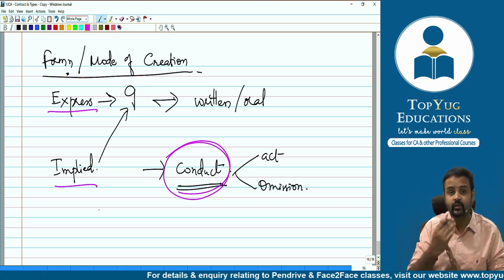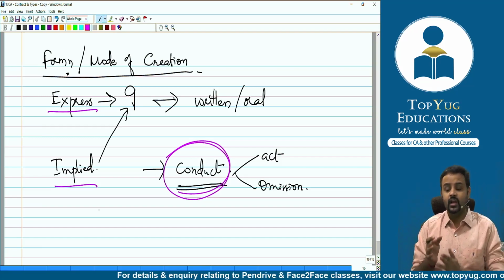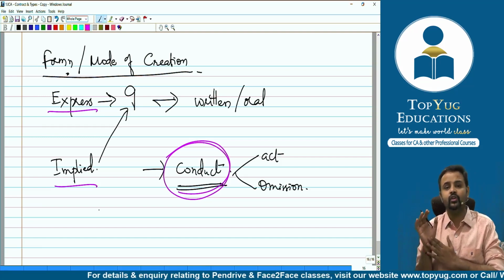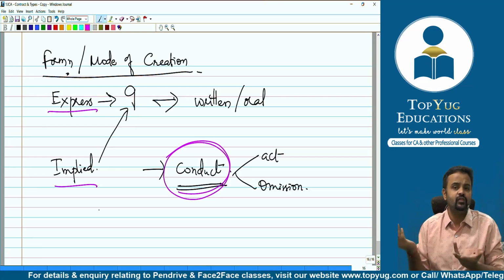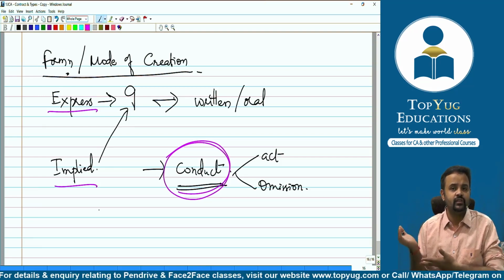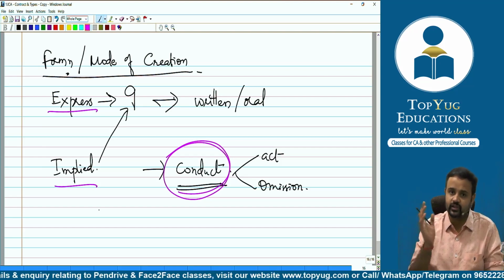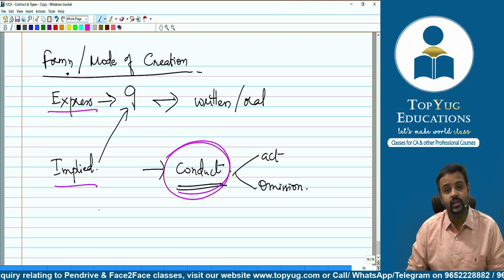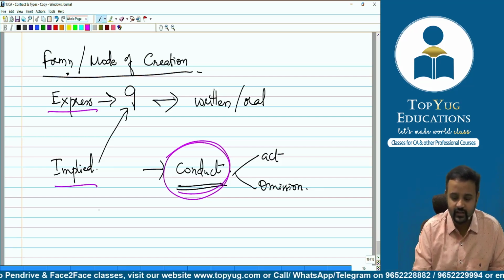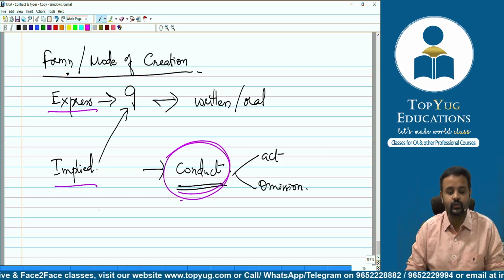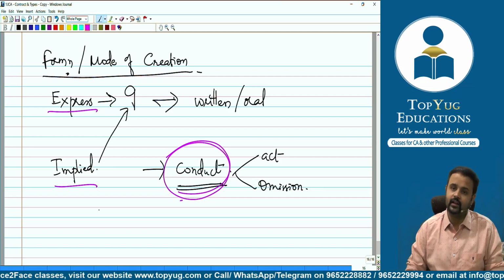So that means now there comes a contract between me and Naman, because of the omission. Omission by whom? Omission by Harshal. And what sort of omission has he done? He has not bought the car. So if he has not bought the car, that means now the contract between me and Naman comes in place. Followed? So this way there is a possibility that by conduct also there can be a contract created.